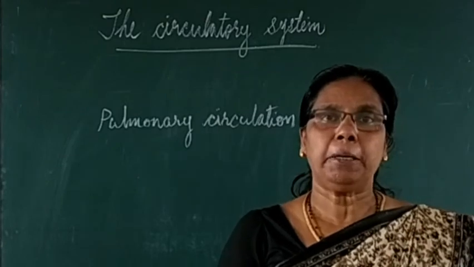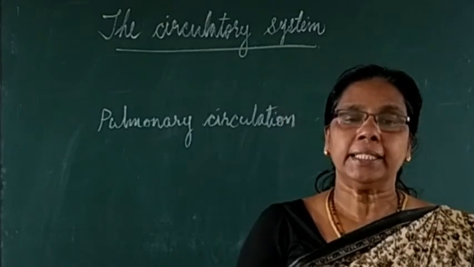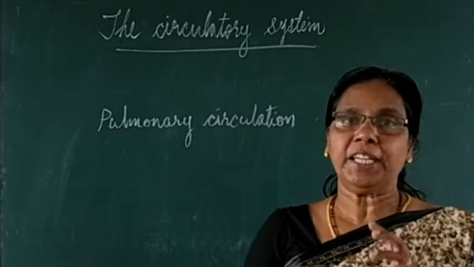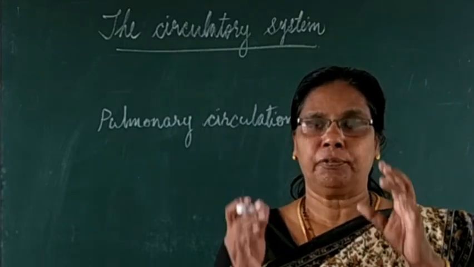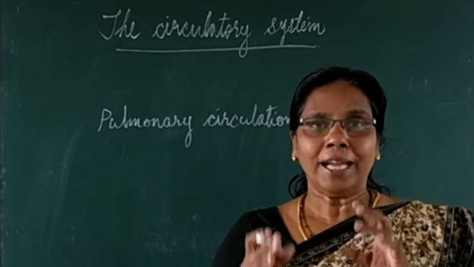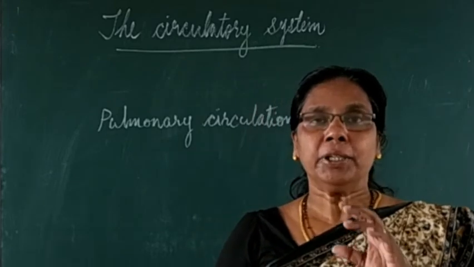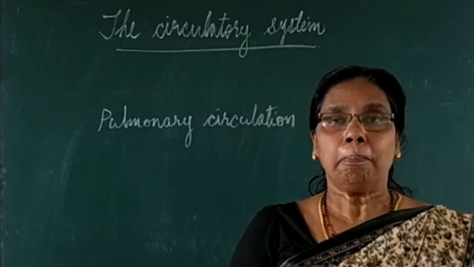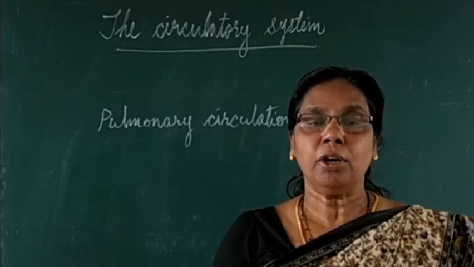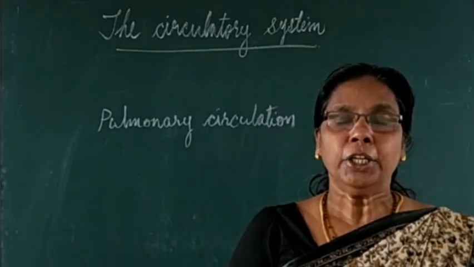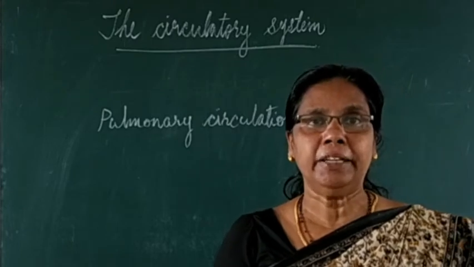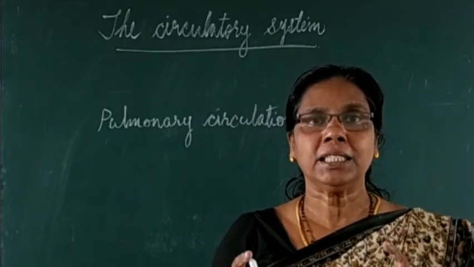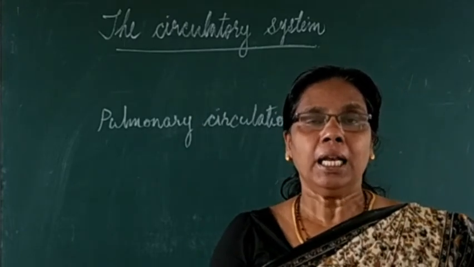From where does this pulmonary artery start? Yes, that starts from the right ventricle. The heart figure you have seen. From that right ventricle, the artery which arises is called the pulmonary artery. From the right ventricle, it immediately divides and reaches both of our lungs.